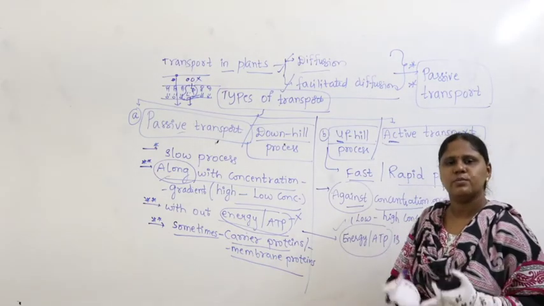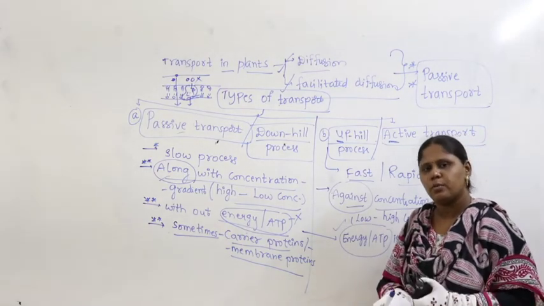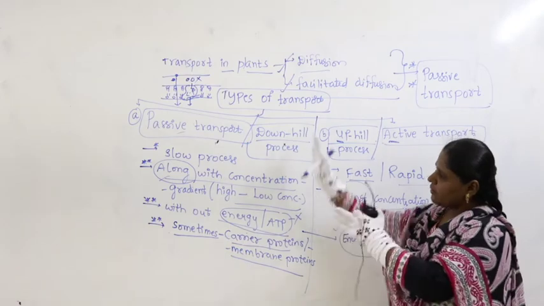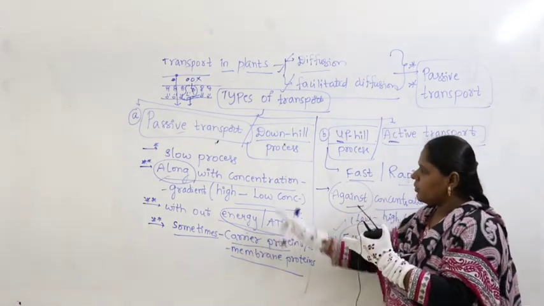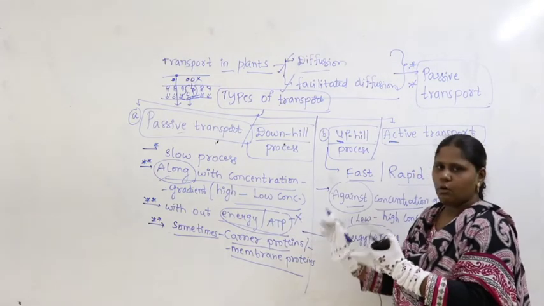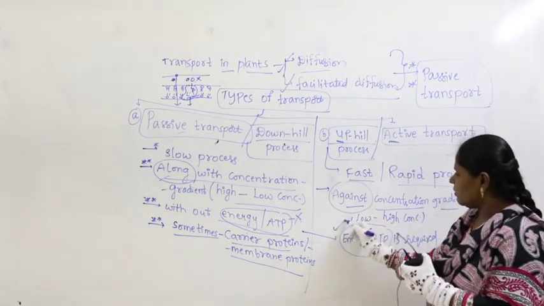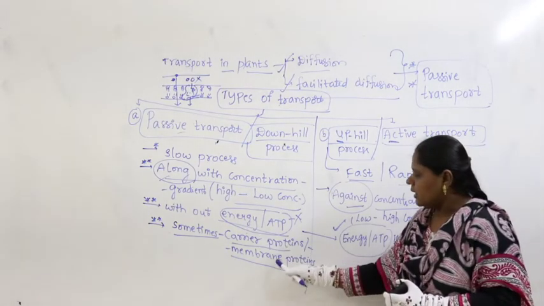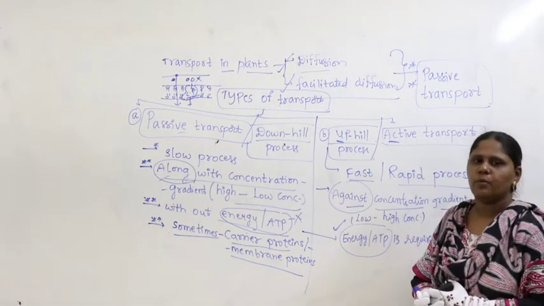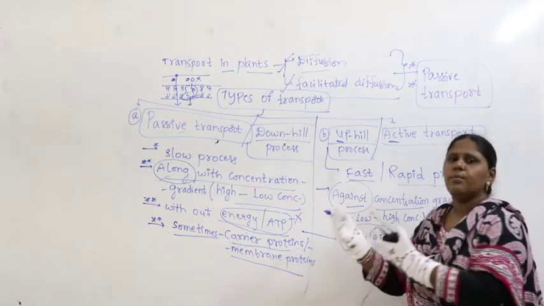You can make it simpler when you are practicing and putting it in the notebook. Whatever I condensed, you can condense it more. Simply write energy or ATP under passive and put the wrong mark, it is not needed; put the tick mark, yes it is needed, right? And what else did I say here? Carrier proteins or membrane proteins may be needed, may not be needed.